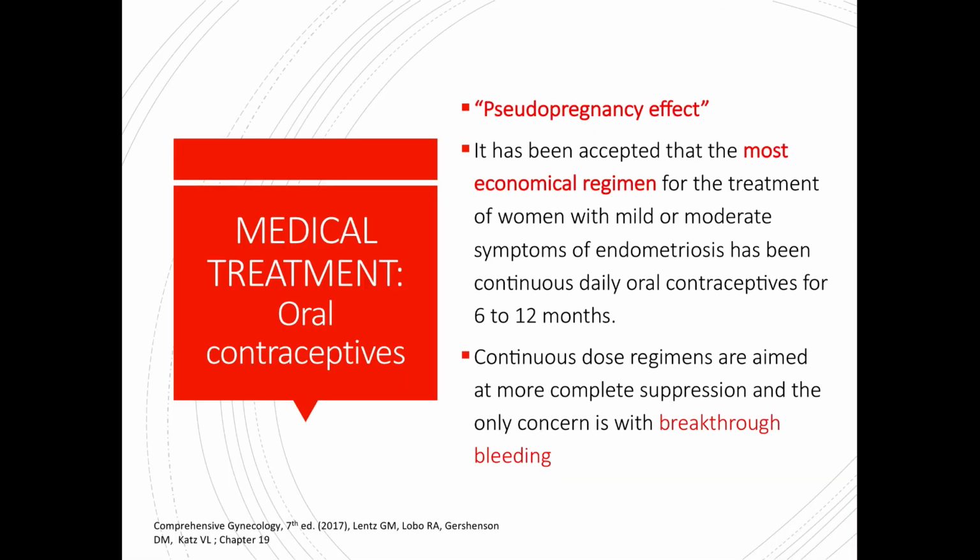Now, the first medical treatment that we will discuss is the oral contraceptives. And incidentally, this is one of the most common treatments that we offer patients with endometriosis. Because of its hormonal components, it creates a pseudo-pregnancy effect. It has been accepted that the most economical regimen for the treatment of women with mild or moderate symptoms of endometriosis has been a continuous daily oral contraceptive for 6 to 12 months. Continuous dose regimens are aimed at more complete suppression, and the only concern is breakthrough bleeding, which is common in oral contraceptive use.